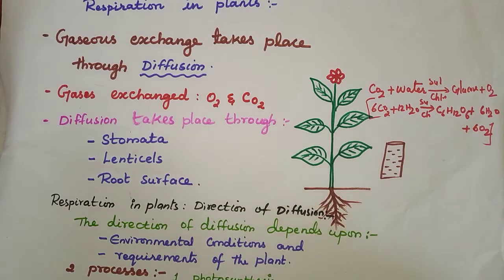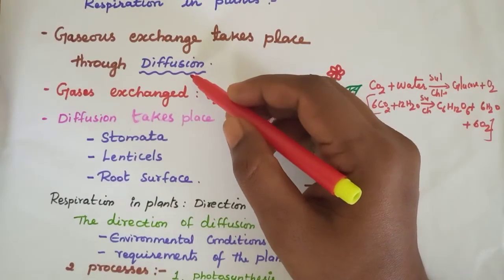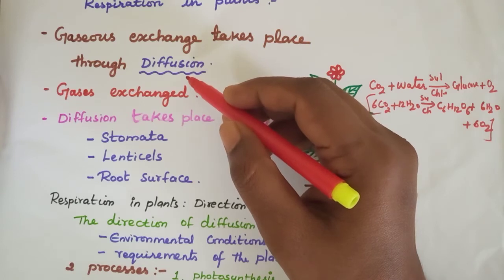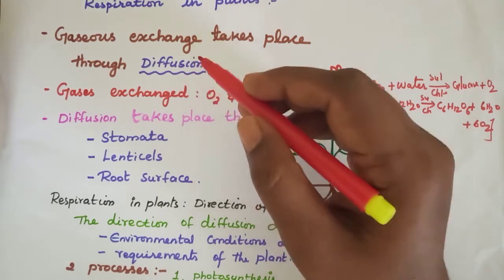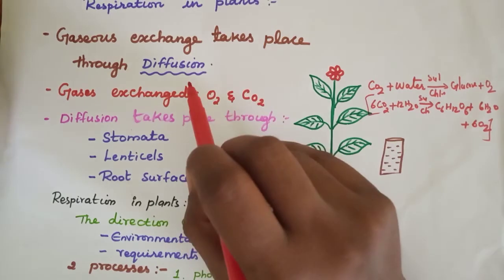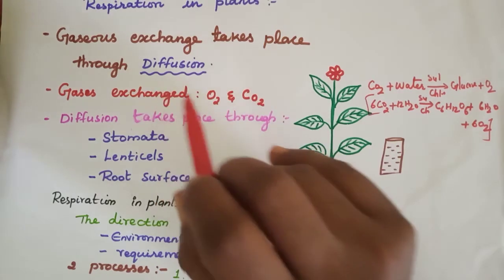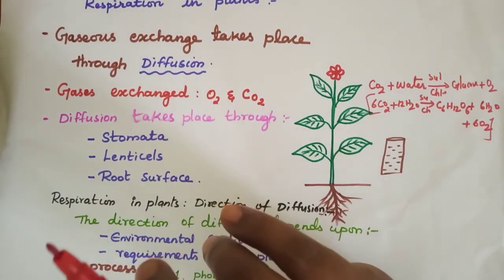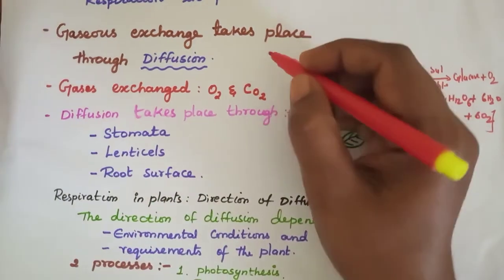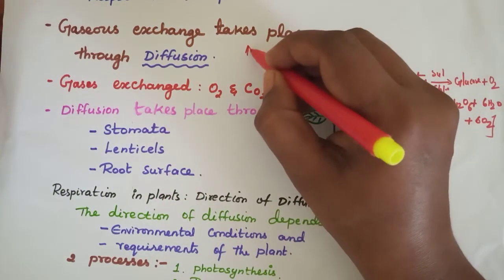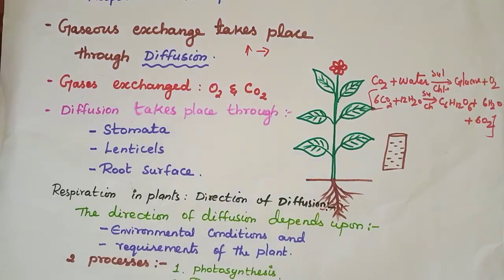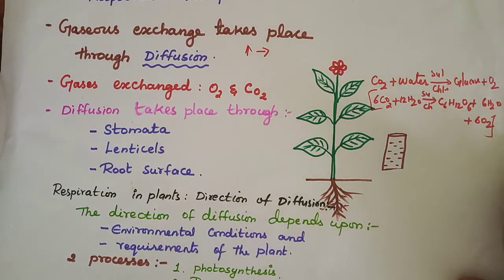What is the meaning of diffusion? Diffusion is a process in which particles move from one medium to another, always from higher concentration to lower concentration. Understood? That is called diffusion.